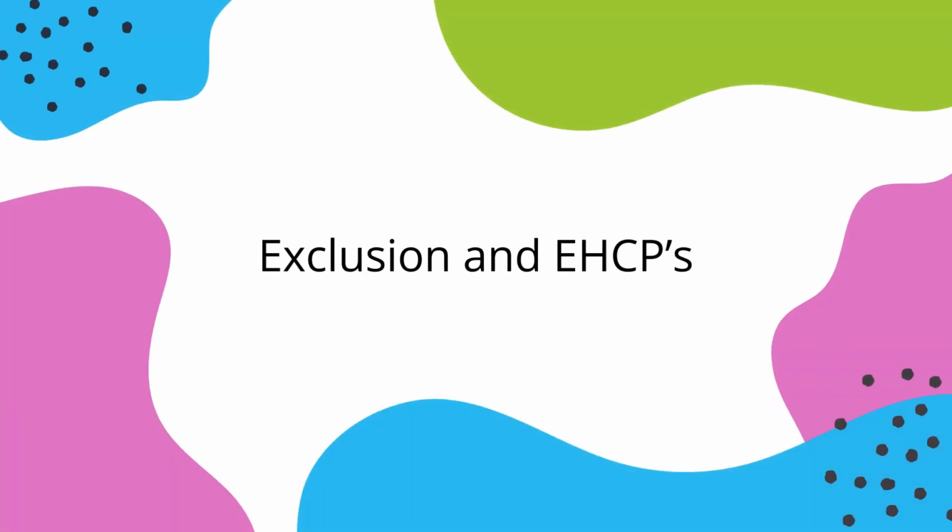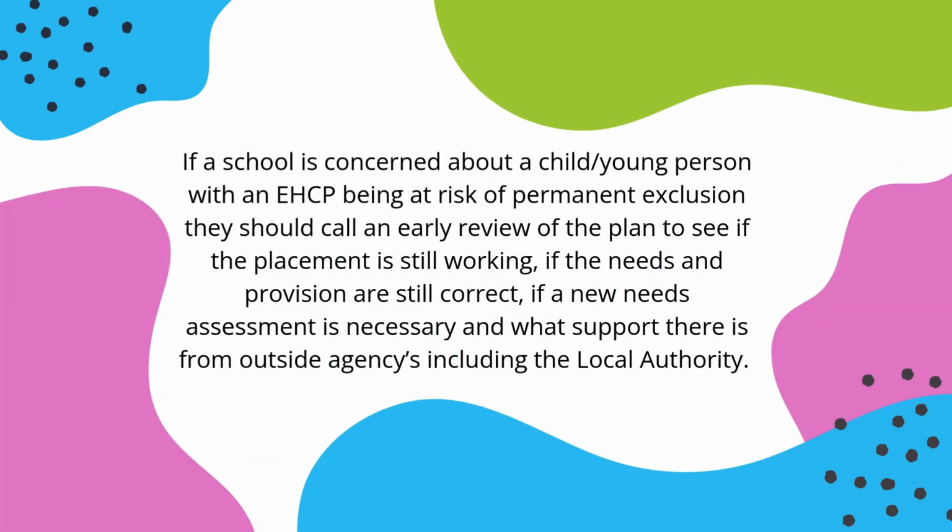Exclusion and EHCPs. If a school is concerned about a young person with an EHCP being at risk of permanent exclusion, they should call an early review of the plan to see if the placement is still working, if the needs and provision are still correct, if a new needs assessment is necessary, and what support there is from outside agencies including the local authority.